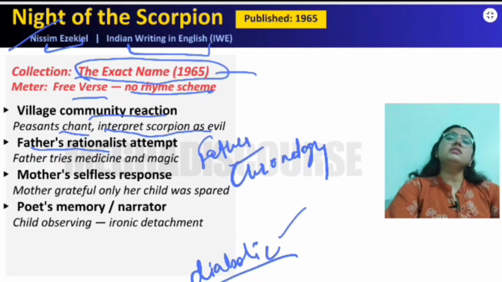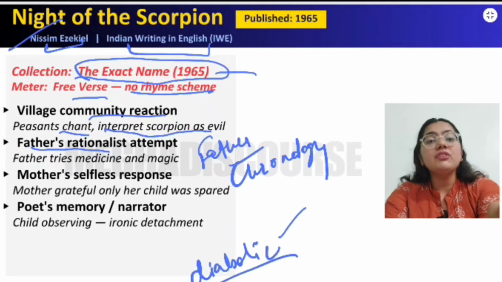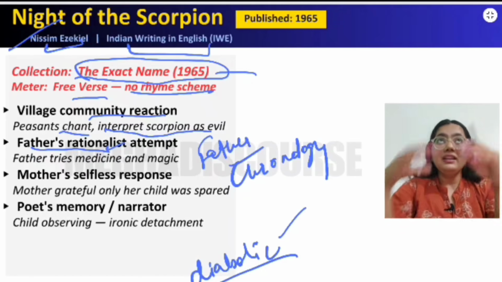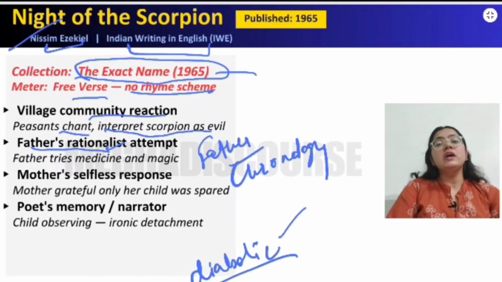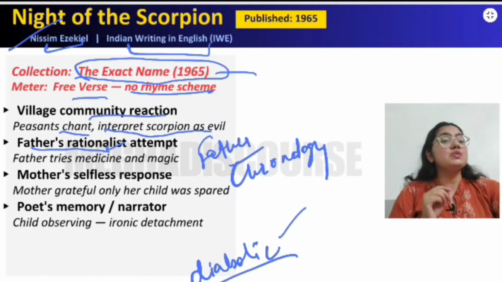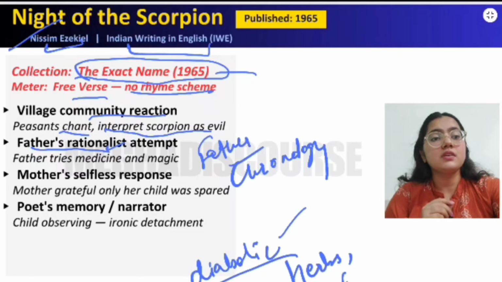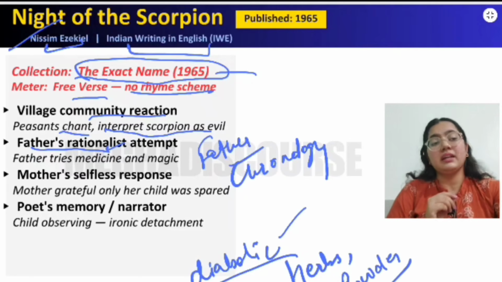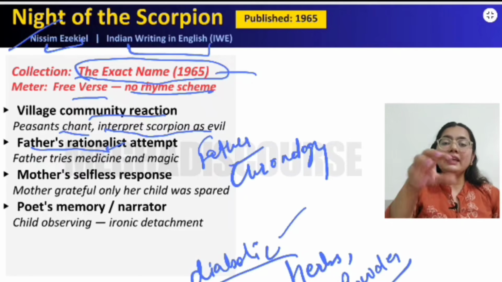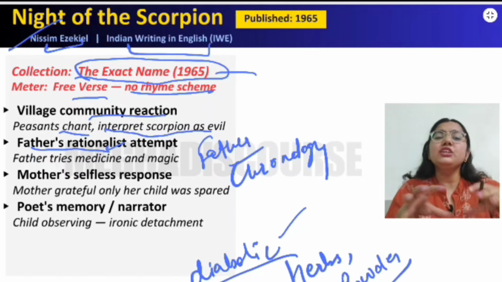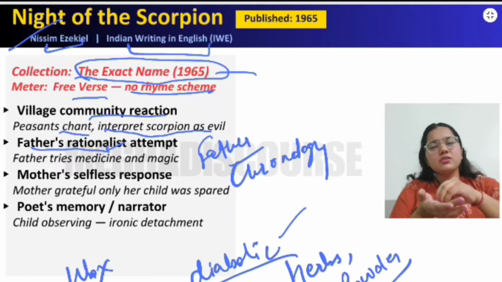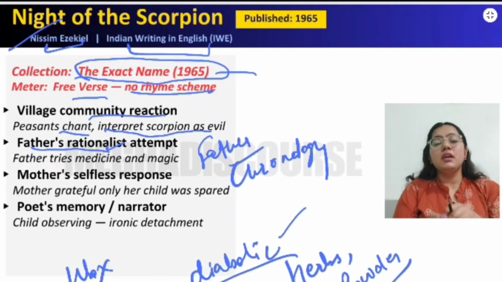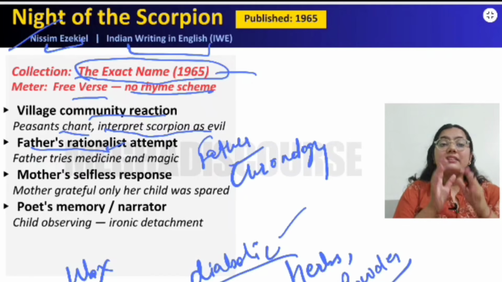Now the father of this boy, he is having a rationalist attempt. Well, he is very much rational in his mind, but still he also believes in the traditional methods like using herbs and powders in order to recover that mother. What he does is that he just takes some powder and herbs, and he just takes some paraffin wax, and he just pours that wax on the wound of that mother, and he just burns that specific spot so that the sting gets cancelled.